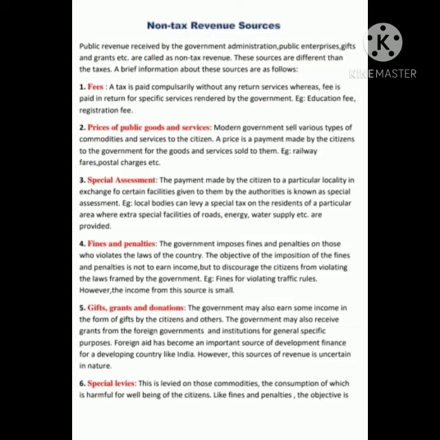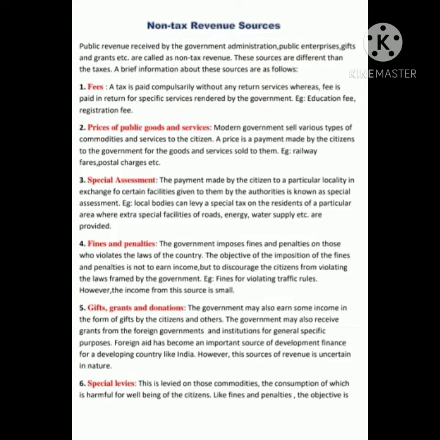Now, fines and penalties are levied on those citizens who are violating government laws. Example, if anyone is violating traffic rules, that citizen is subjected to fines and penalties. Fines and penalties are not a source of income to the government, but they are levied so that the citizen does not commit the same mistake again.